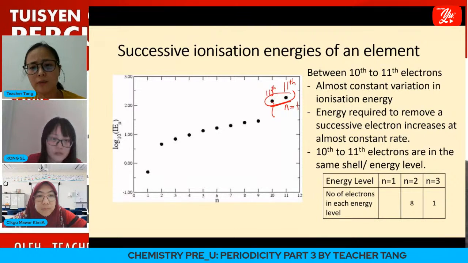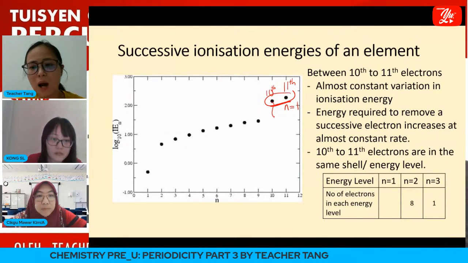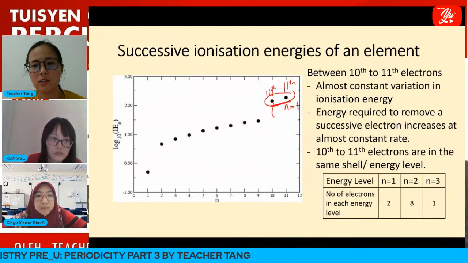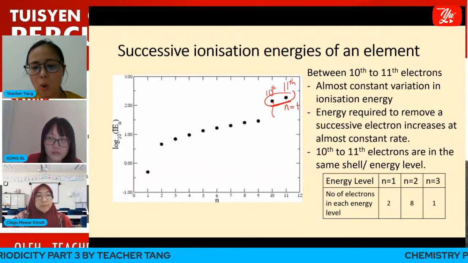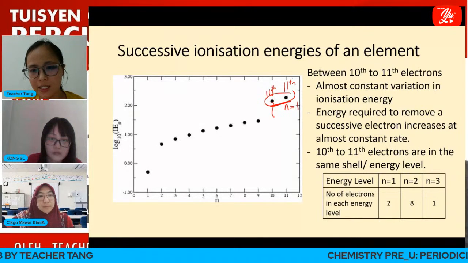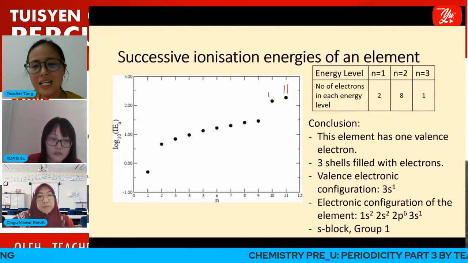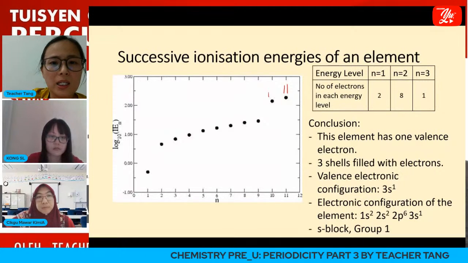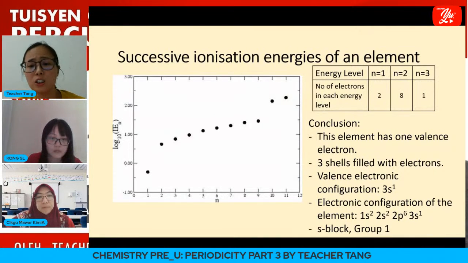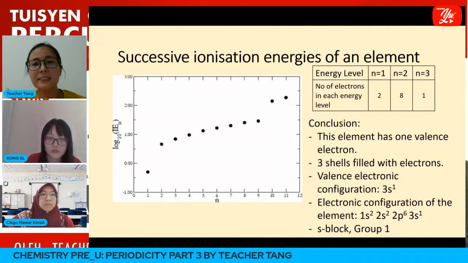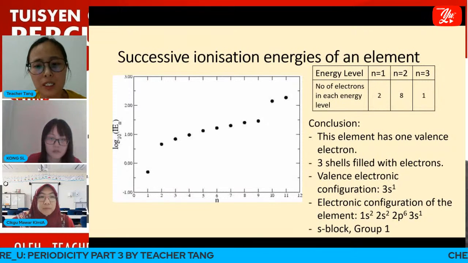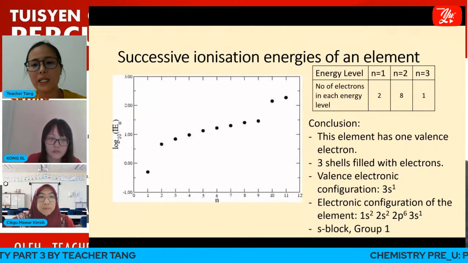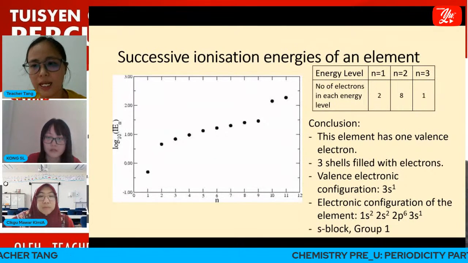Because of that, n equals to 1 consists of 2 electrons. So with the energy levels information, we can come to a conclusion to deduce the position of the element in the periodic table, and also to write the electronic configuration for the element.